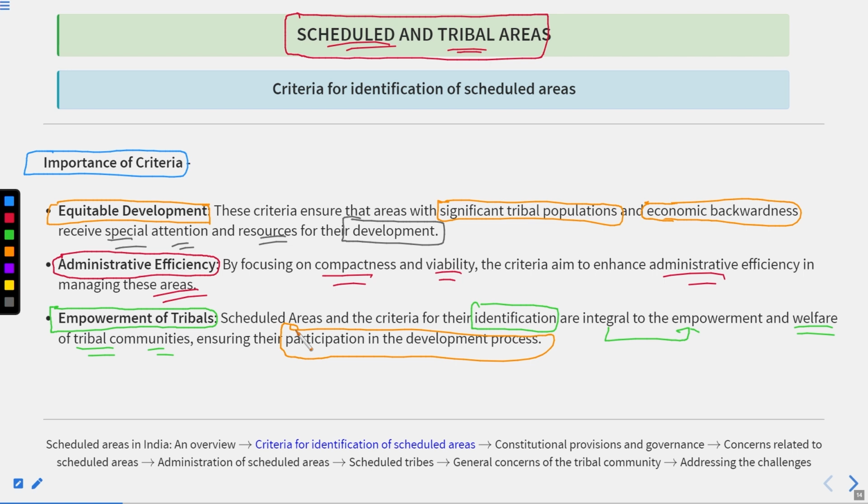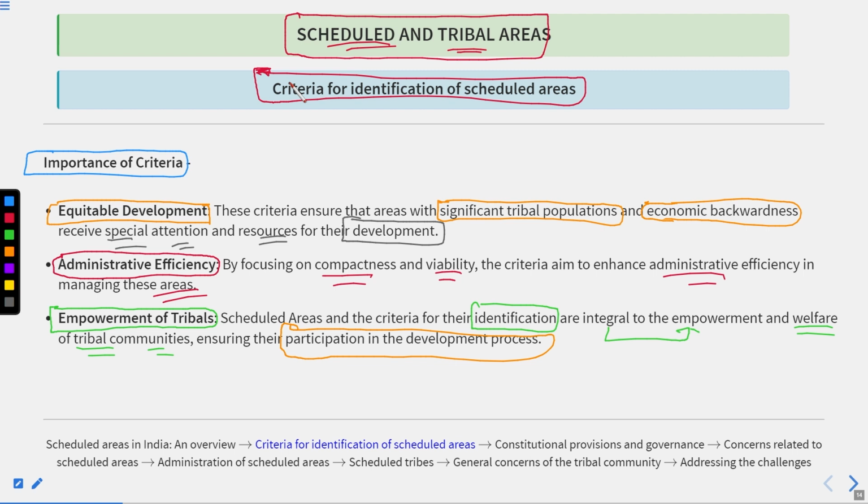So that was the last criteria in the series of criteria for identification of the schedule areas, and that is what we had discussed in detail. Here we have just revised it, or you can say we have just taken an overview. But if you have watched the previous lecture well enough and revised it, then you will be able to grasp the facts and figures in the proper direction.